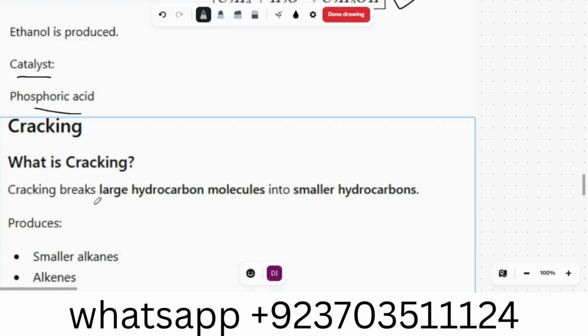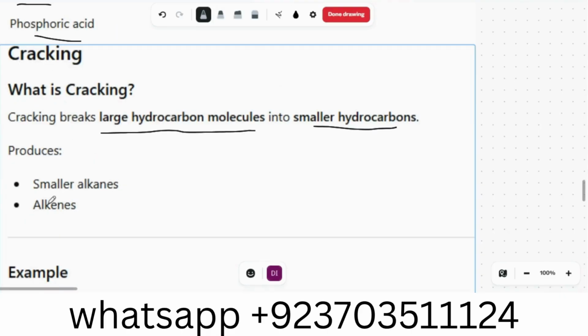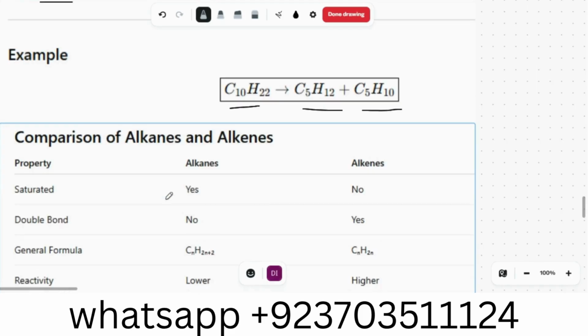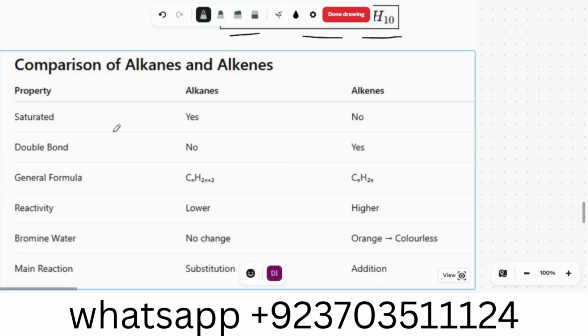What is cracking? Cracking breaks large hydrocarbon molecules into smaller hydrocarbons, smaller alkanes and alkenes. Example is C10H22. That's not that much useful, but C5H12 and C5H10 are two types of petrol that are used in the cars.